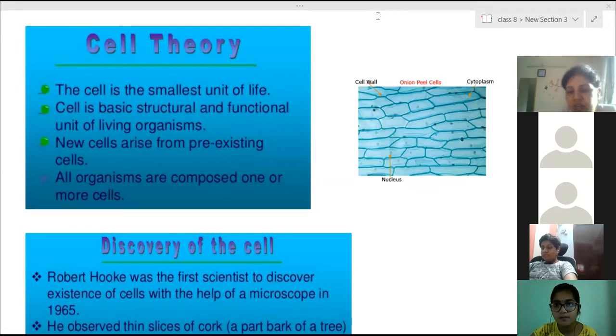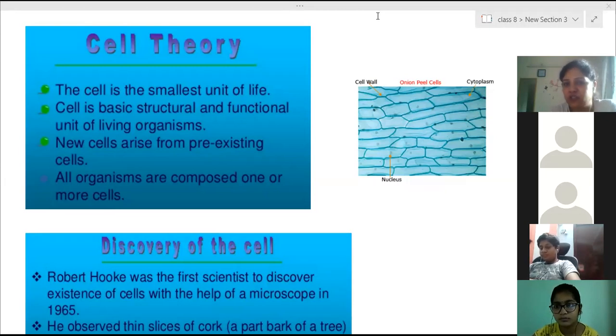We know there are many organs in our body: lungs, heart, vessels, digestive tract, small intestine, large intestine, kidney. These organs are made up of smaller things that we call tissues, and tissues are again made up of very small things that we call cells.